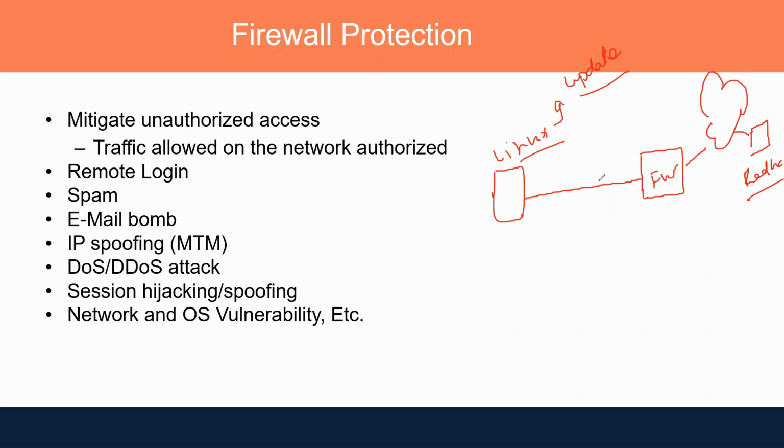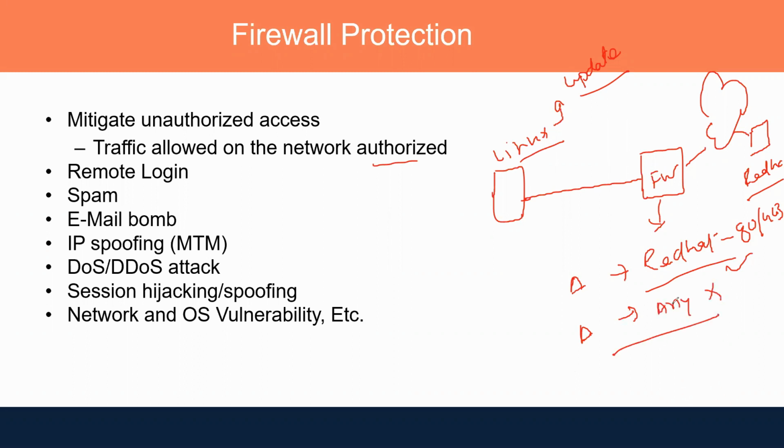Now, when this is trying to download updates from Red Hat, what you do is allow only authorized traffic. On the firewall, you would create a rule that if your server name is A, going to Red Hat for the update, on port number 80 or 443, that should be allowed, and the rest of the traffic from A to any destination should be denied.